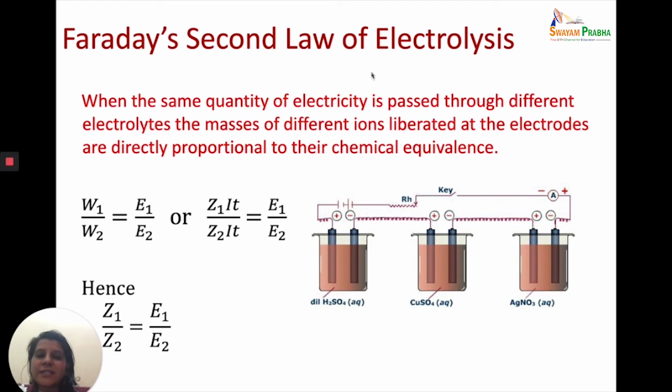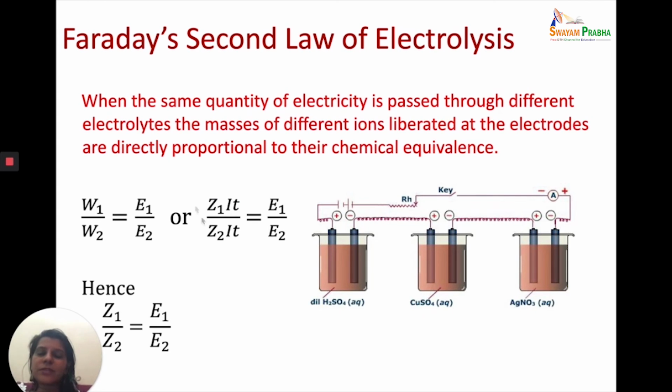Now, what is Faraday's second law of electrolysis? Faraday's second law states that when the same quantity of electricity is passed through different electrolytes, the masses of different ions liberated at the electrodes are directly proportional to their chemical equivalents. Very true also. How do we pass the same amount of electricity? We put, let's say, 3 electrolytic cells in series. Then the same quantity of electricity is going to pass through them. And we know W is equal to Z into Q. If Q is the same, then W is proportional to Z.